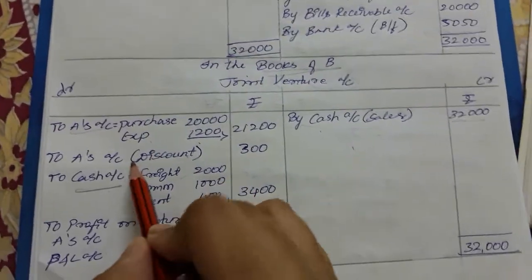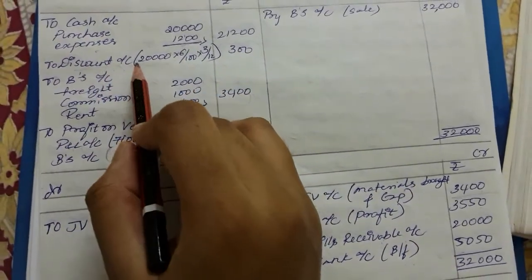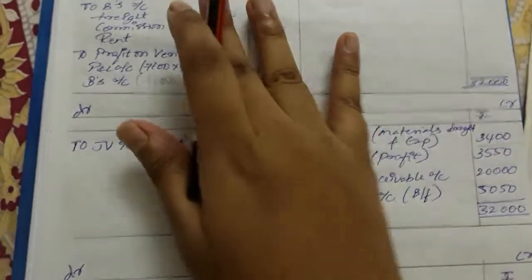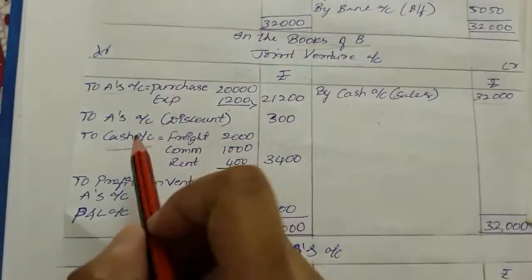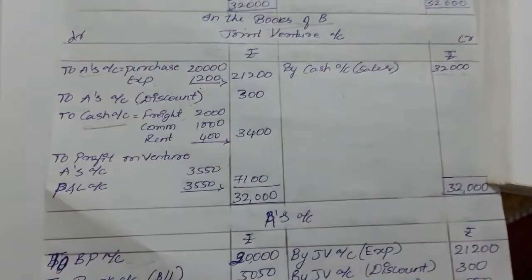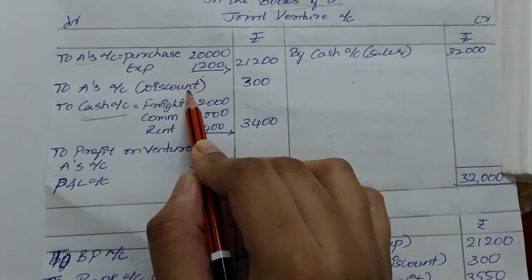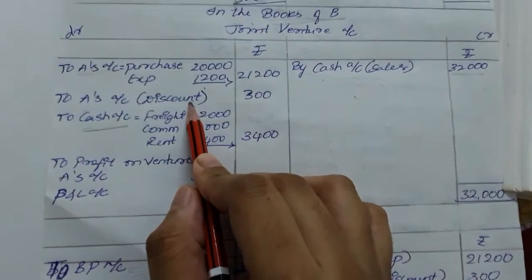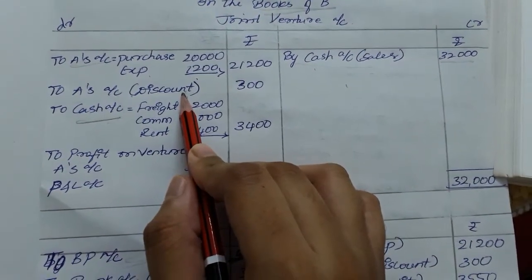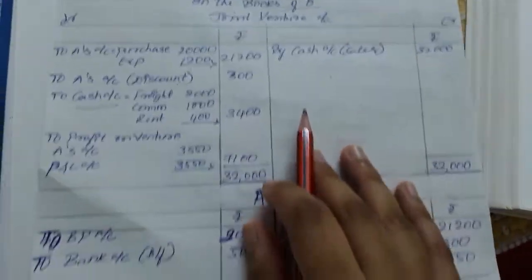You can ask: discount is also written here, and you have written the discount. A is giving the discount, which is in his books of accounts. Why have we written the discount account? All the expenses of both co-venturers need to be recorded. Discount is an expense of A, right? A has given a discount to B, so it needs to be recorded over here. So 300 rupees.